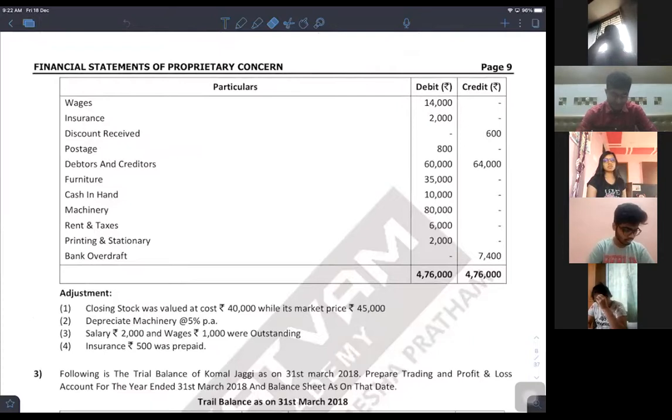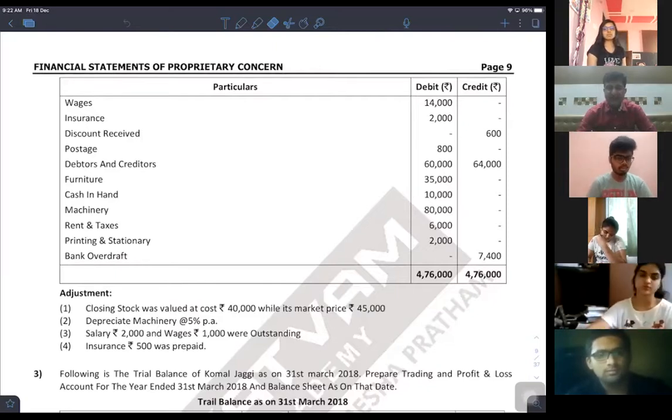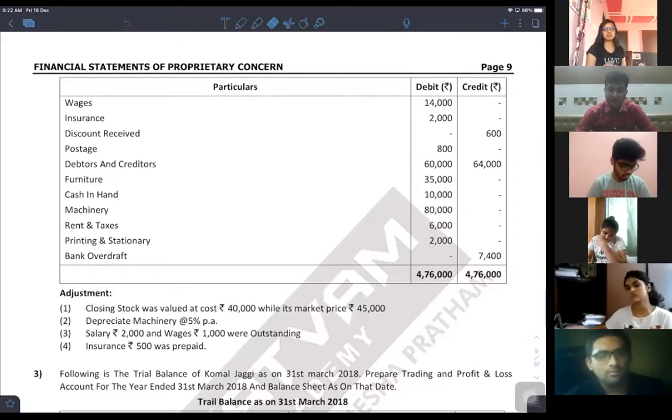The closing stock was valued at cost rupees 40,000 while its market price was 45,000. We need not worry about 45,000. We have to do the valuation at cost or NRV, whichever is less. In this case, cost is lesser, so we'll be considering the closing stock at 40,000. Is the point right?